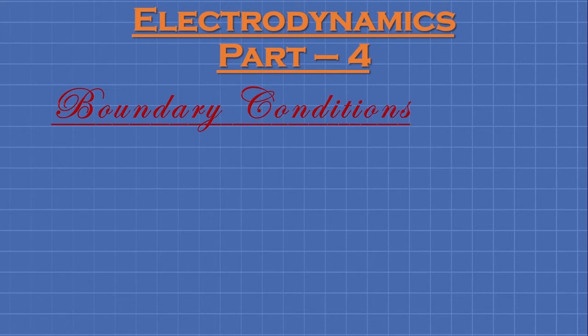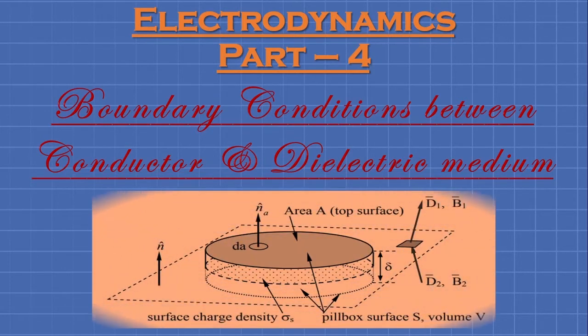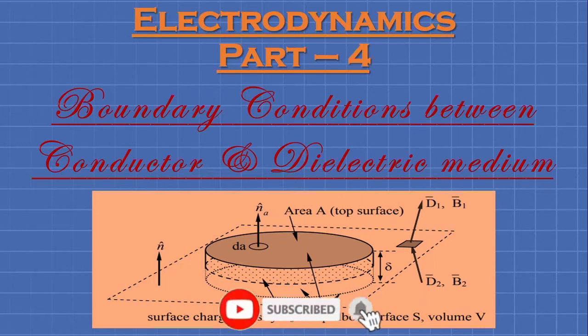So up to the previous video we have seen the properties of conductor and dielectric mediums. In today's video we are going to discuss the boundary conditions between conductors and a dielectric medium. This is a very fundamental and essential topic which will give us an idea about the tangential and normal component of electric field intensity and electric flux density at the boundary of two different mediums. So let us begin.